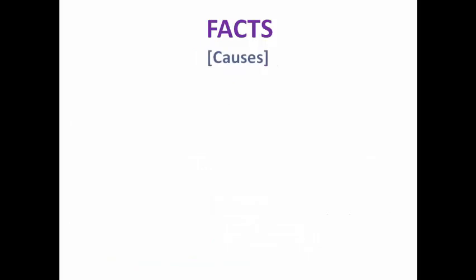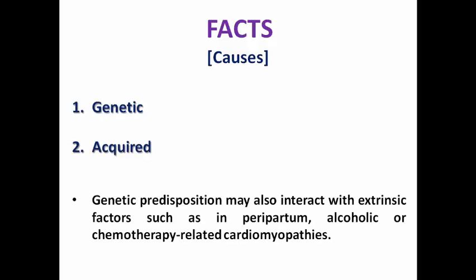We usually divide the causes of dilated cardiomyopathy into genetic causes versus acquired causes, but genetic predisposition may interact with extrinsic factors like peripartum, alcoholic cardiomyopathy, or chemotherapy-related cardiomyopathy, so sometimes both factors interact together.